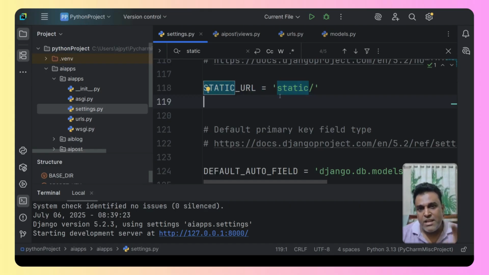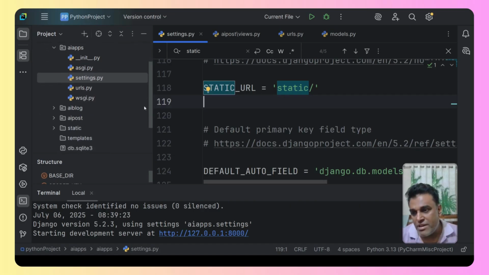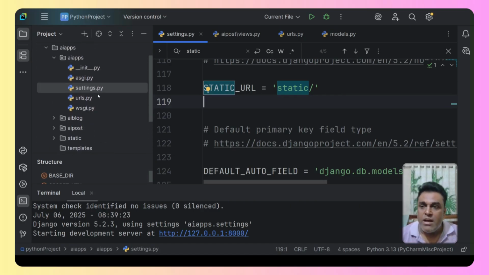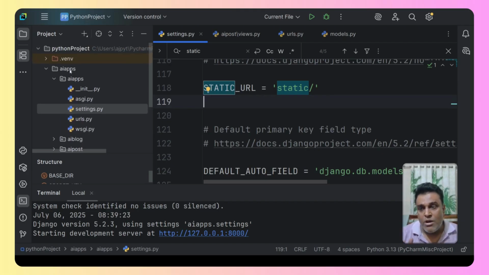This means that Django is going to look for this particular folder, static, inside the app. But what we have done is we have created the static folder that is common for all the apps, and that is under the root directory of the project, the main directory of the project, right?